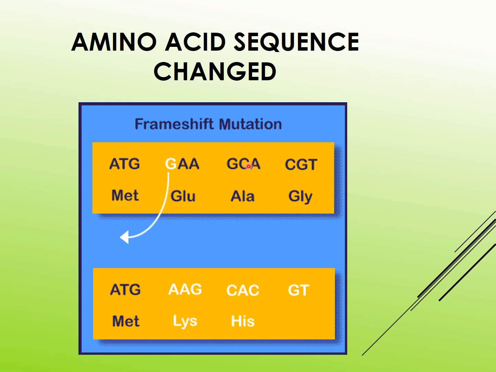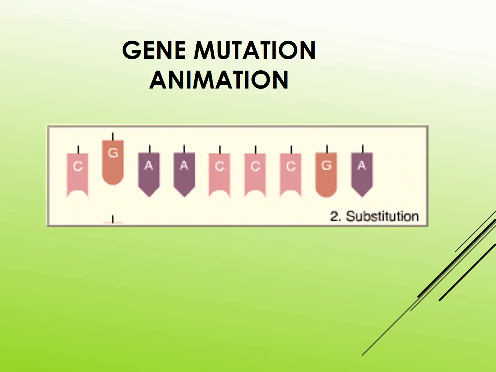Another combination is CAC. Instead of producing alanine, this will produce histidine. It will combine with another nucleotide. This is the way the frame shift mutation takes place, through which the production of amino acids gets changed and it will lead to changes in protein production also.